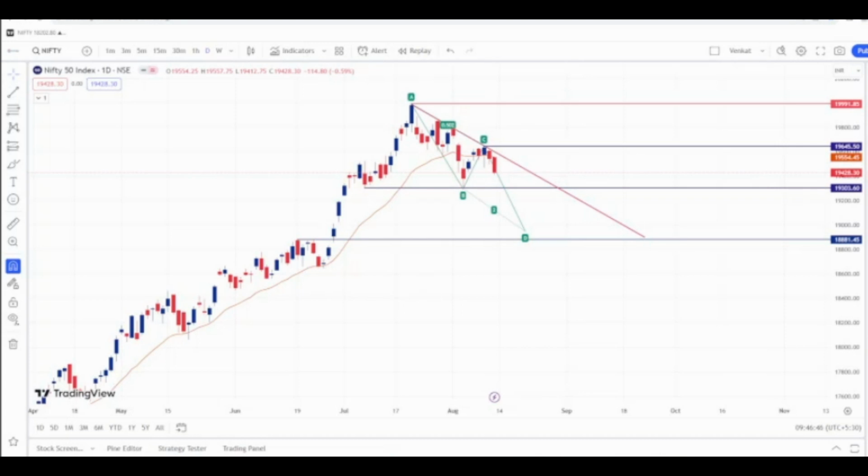In this video, we'll do a complete analysis of both the indices, Nifty and Bank Nifty. We'll try to see the important levels for the coming week as well as for the next trading session, that is for Monday's trading session. Now let's start our analysis with Nifty.